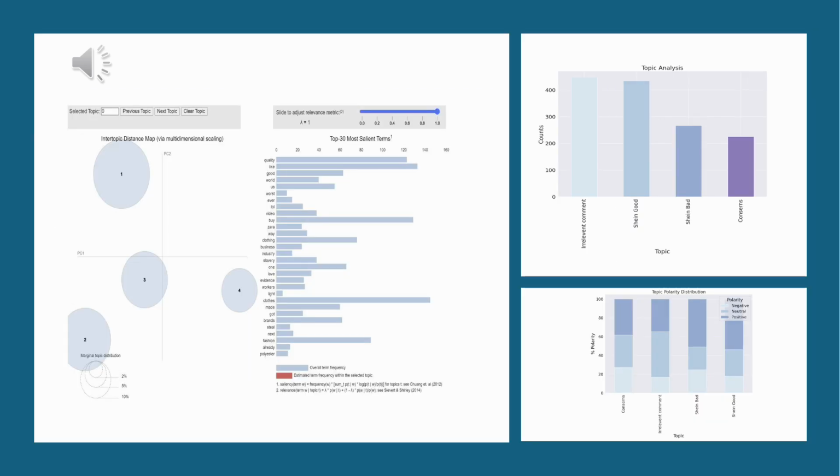Talking about the topics, the biggest topic is relevant comments, followed by Shein good, Shein bad, and concerns. When we look at the polarity for these topics, for the concerns we have high numbers of positive, followed by neutral. For the relevant comments, it was mostly neutral. For Shein good, positive comments dominated the number of comments, and for Shein bad, even there it was positive comments too.